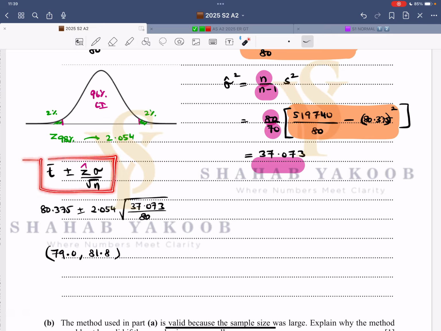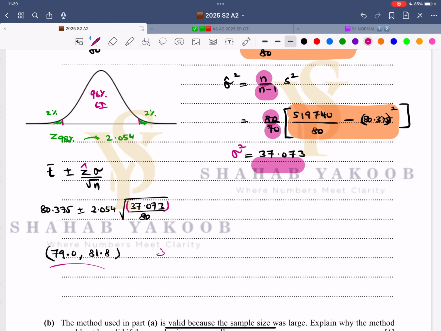So now the formula for confidence interval is t bar plus minus z sigma over root n. That is t bar, that is z, that is sigma. This is actually sigma square, so keep in mind, this is sigma square. Therefore, we write sigma square and then the under root divided by 80. And these are the two answers given correct to three significant figures. You have to take care of accuracy a lot.